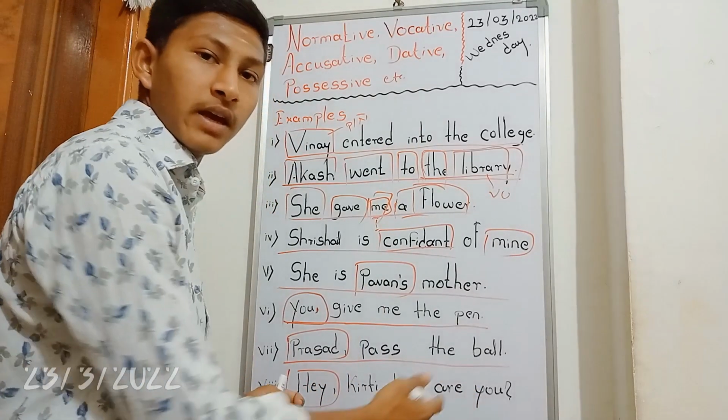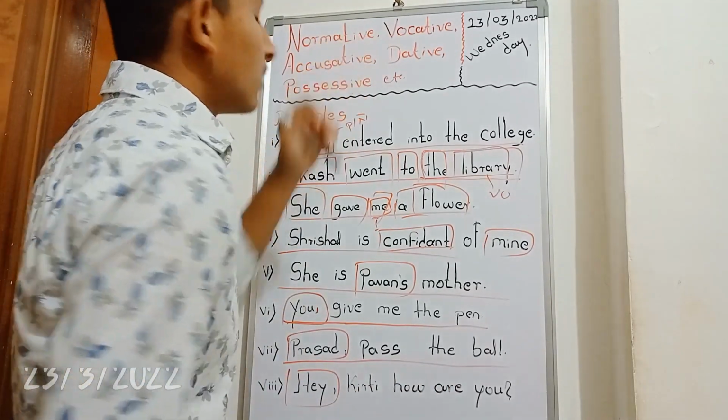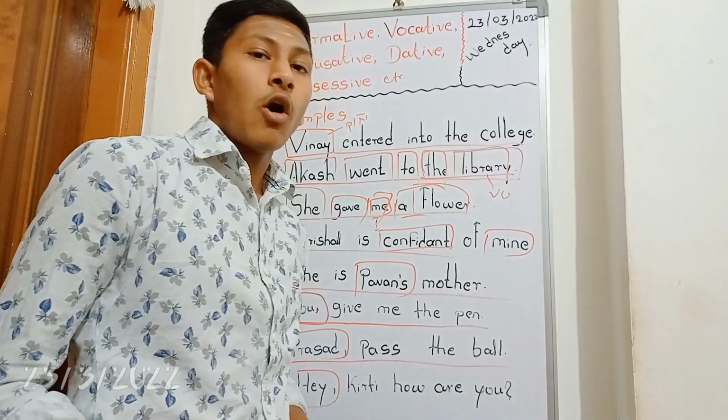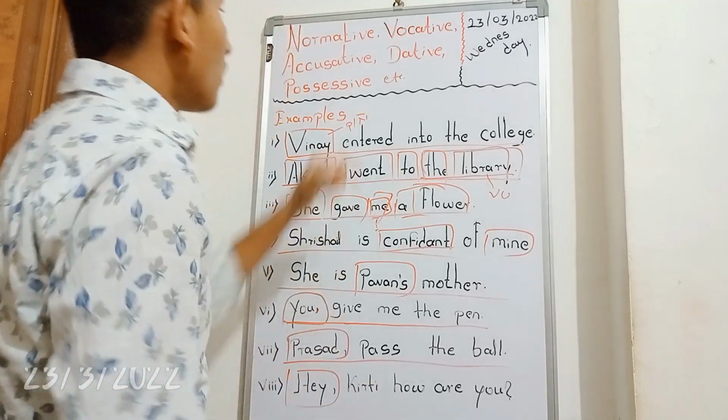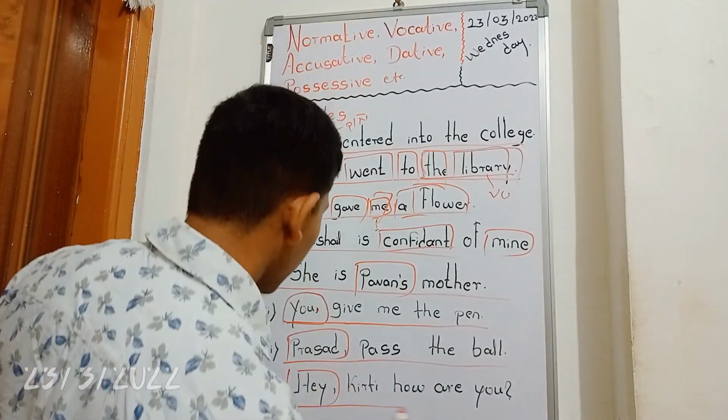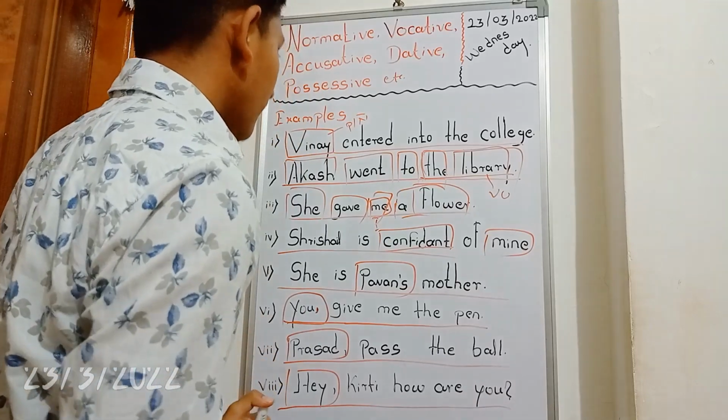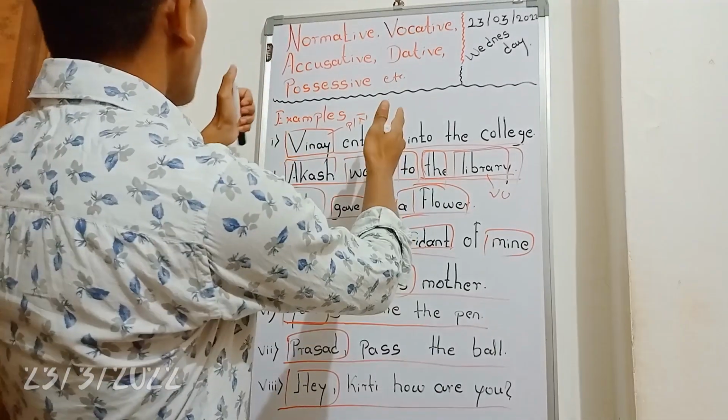Hey, why are we using this? To hold somebody's attention or to catch somebody's attention. That's called the vocative case. So that's why we are using these types of words or nouns here. Okay, that's all. We have completed all these cases.